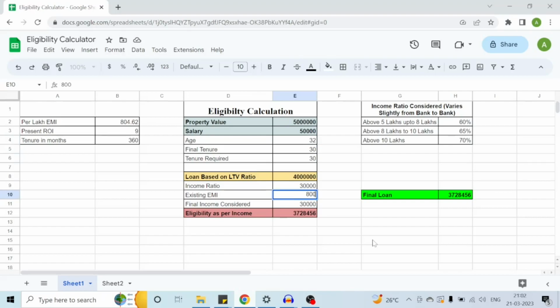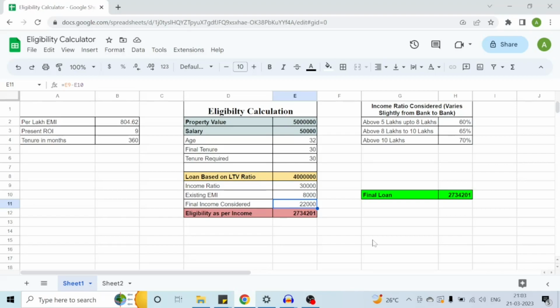Here you can see that the eligibility has come down to 27,34,000. The final eligibility is calculated by reducing the existing EMI from the income ratio, that is 30,000 minus 8,000. So 22,000 divided by 805, that is the per lakh EMI which I have taken. On that basis, the final loan eligibility comes to only 27 lakhs. So this way the loan eligibility calculation happens on the basis of the property, the income, as well as the tenure. Let me show you on the tenure part also how the eligibility can vary.